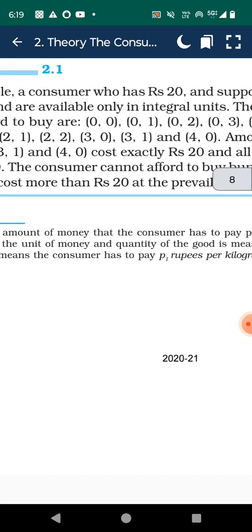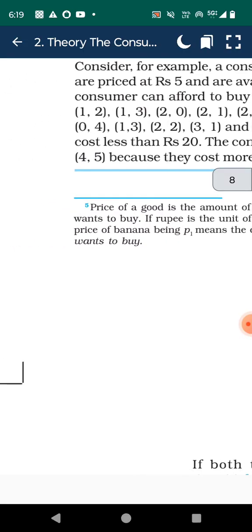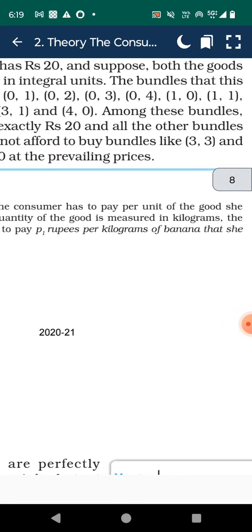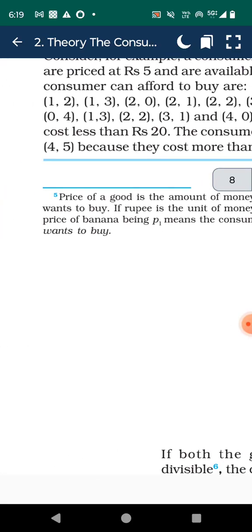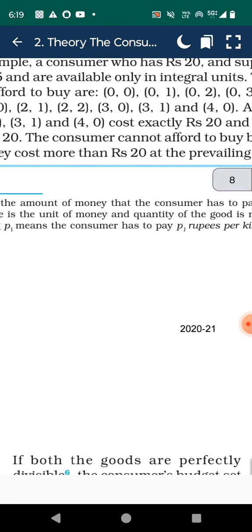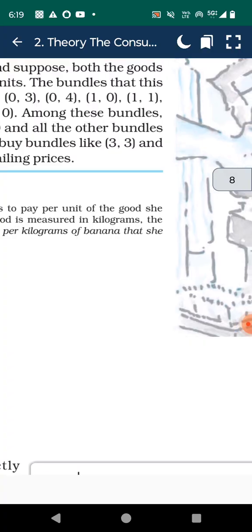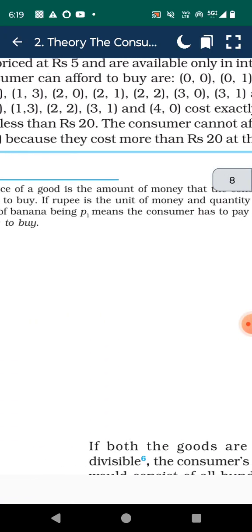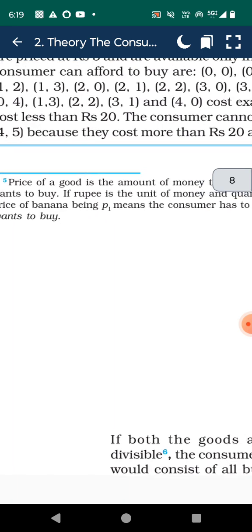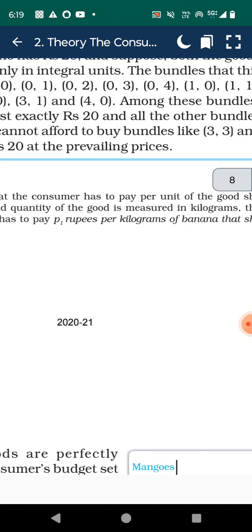Example 2.1. Consider, for example, a consumer who has 20 rupees, and suppose both the goods are priced at 5 and are available only in integral units. The bundles this consumer can afford to buy are (0,0), (0,1), (0,2), (0,3), (0,4), (1,0), (1,1), (1,2), (1,3), (2,0), (2,1), (2,2), (3,0), (3,1), (4,0).